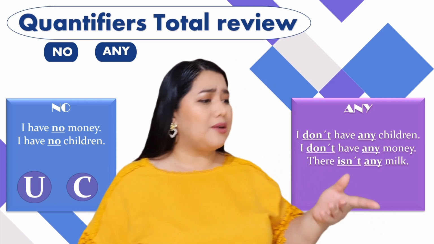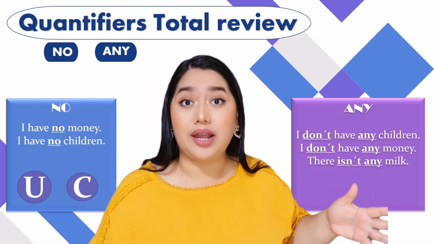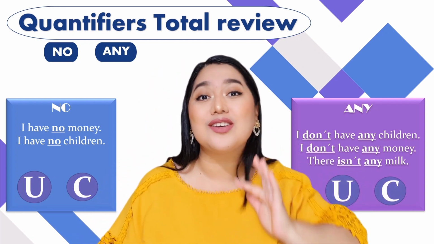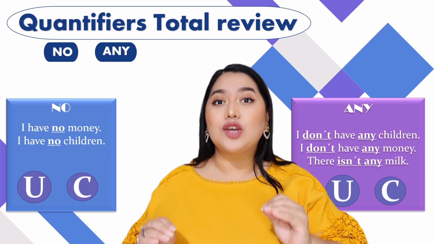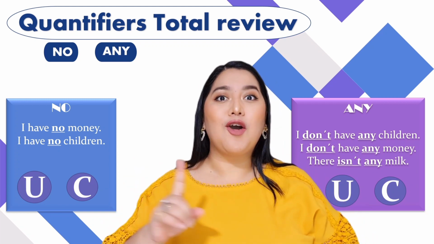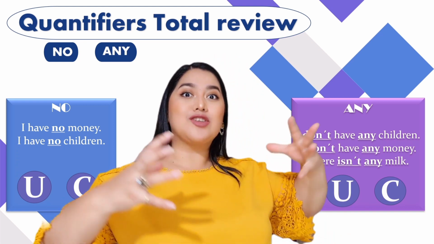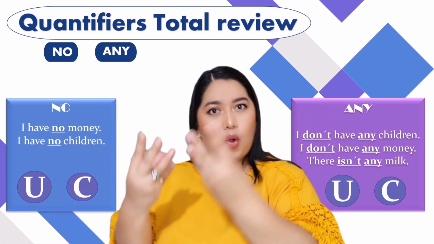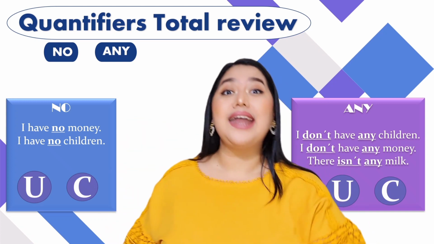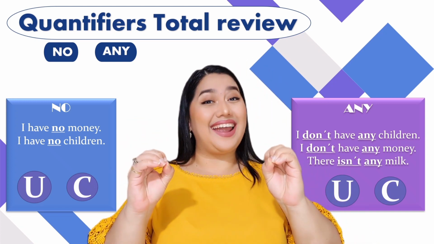Or there isn't any milk in the fridge. So if you use a negative auxiliary, you use any. Yes? So we have been talking about large quantity, a lot of, small quantities, a little or a few, and zero, no or any.